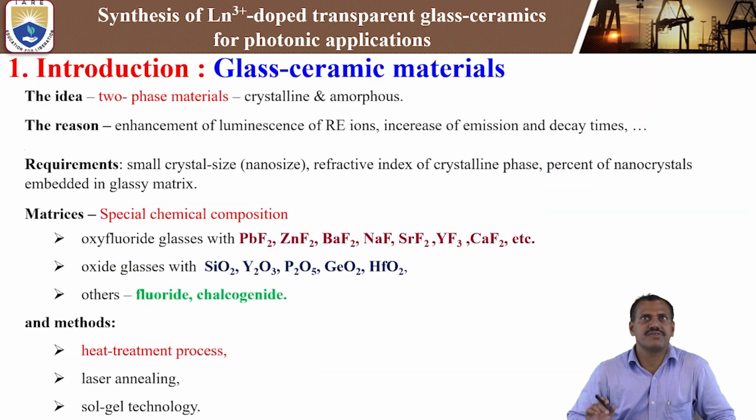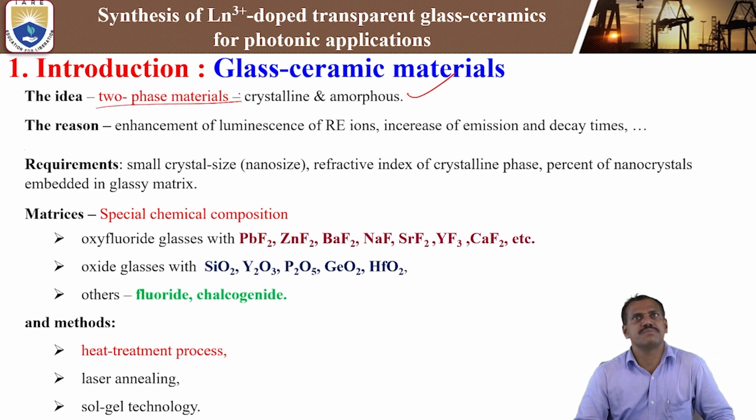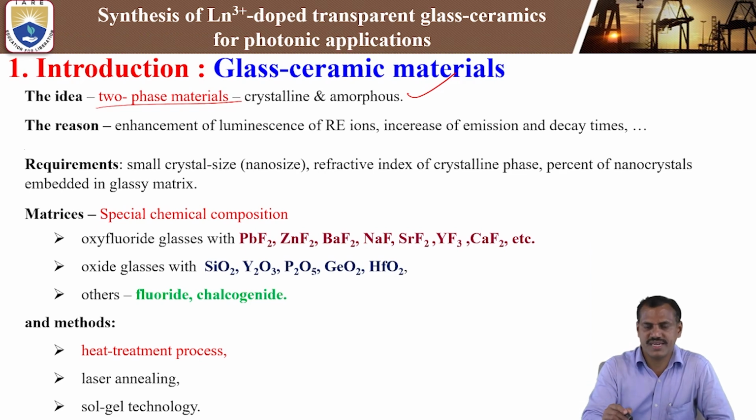Next, the main introduction of glass ceramic materials. What is the main idea? The main idea of glass ceramics is that they are two-phase materials, one crystalline and the other amorphous. Initially it is amorphous, that is, glassy in nature. Whenever we give a heat treatment or nucleation process, the amorphous material is converted into crystalline material. That two-phase material is the glass ceramic.